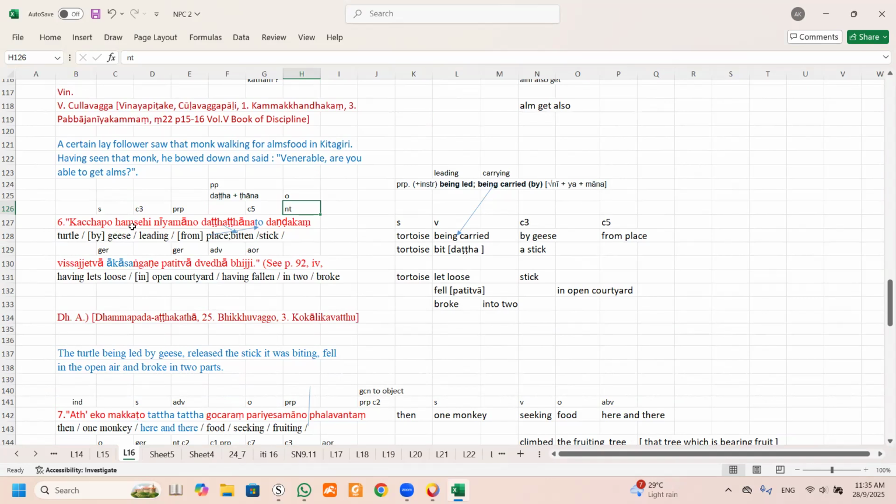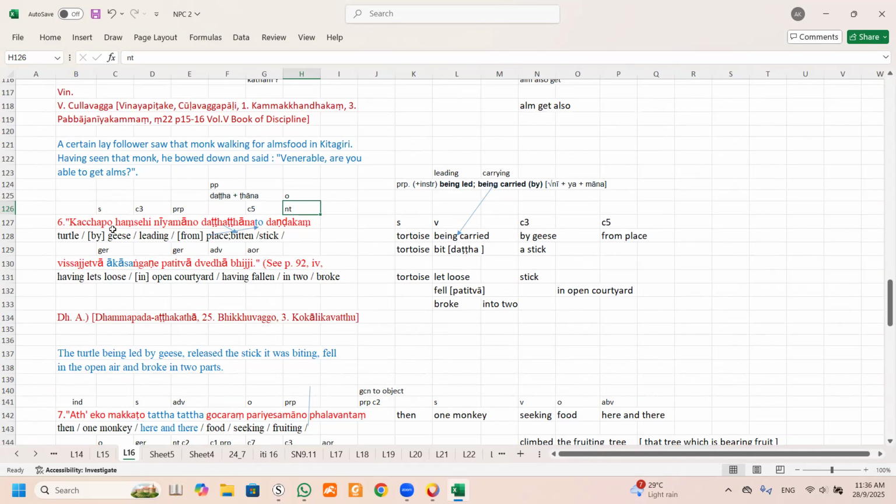So this is the subject, this is the verb. PRP is sometimes used as a verb, sometimes it's used as an adjective. In this case, this is not an adjective, this is a verb. So the tortoise, when you put BEING, that means there is still a present continuous. You use one participle here because this is present participle.